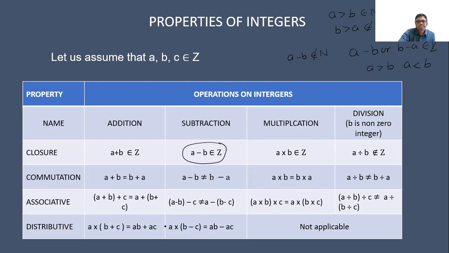Let's say the distributive property over addition. So what is this? A into (b plus c) is equal to ab plus ac. Now we have to assume some values. A is equal to, we can say, minus 5.